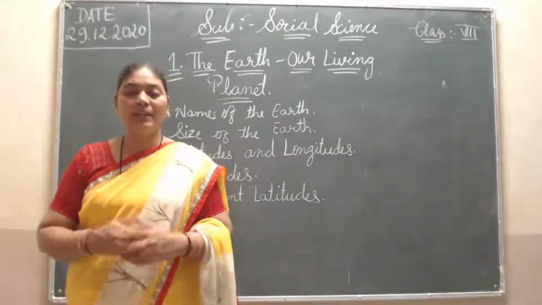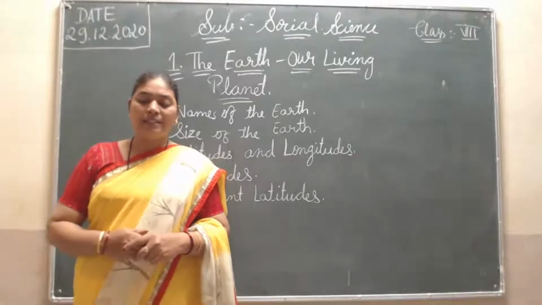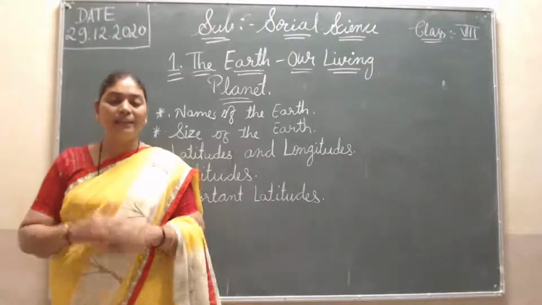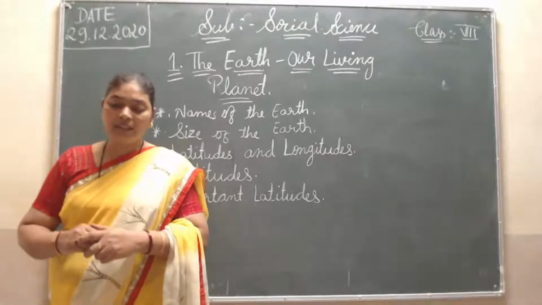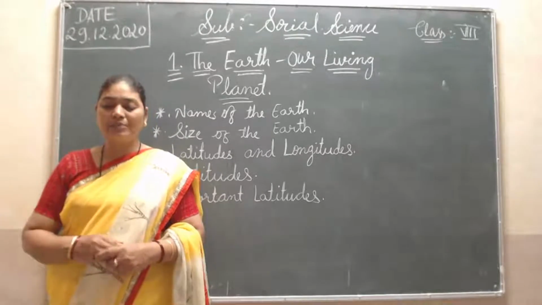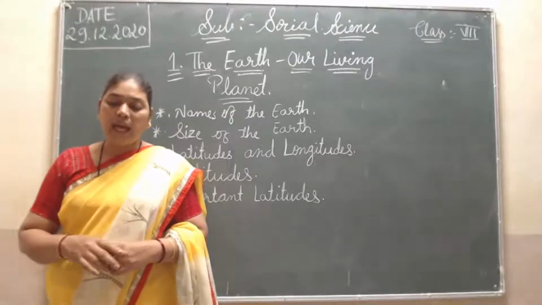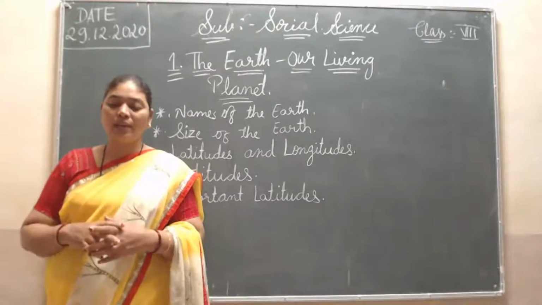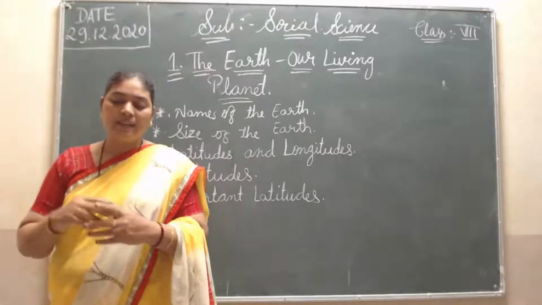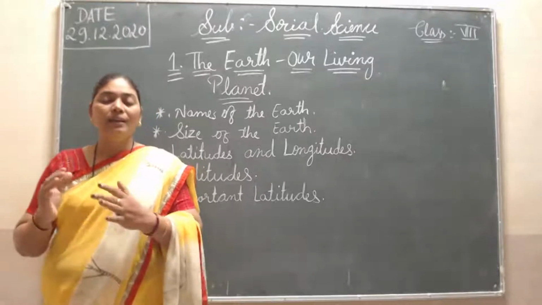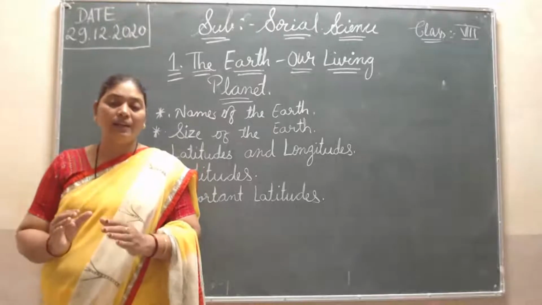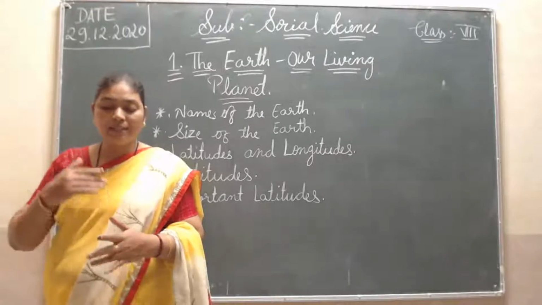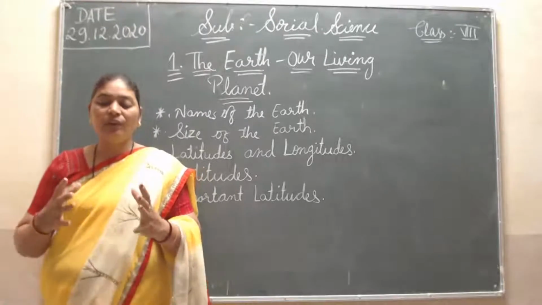The diameter of the Earth is approximately 4 times greater than the Moon, and it is around 107 times less than the Sun. Comparing to the Moon, it is 4 times greater than the Moon.